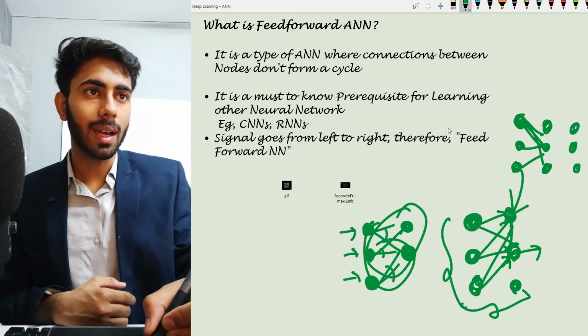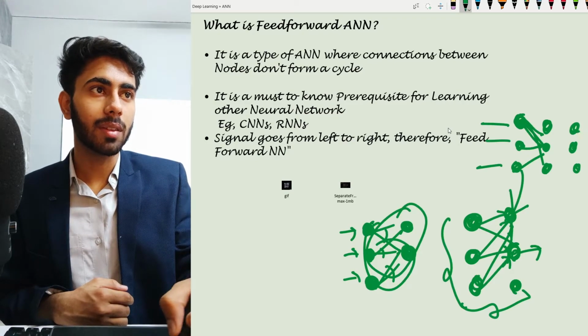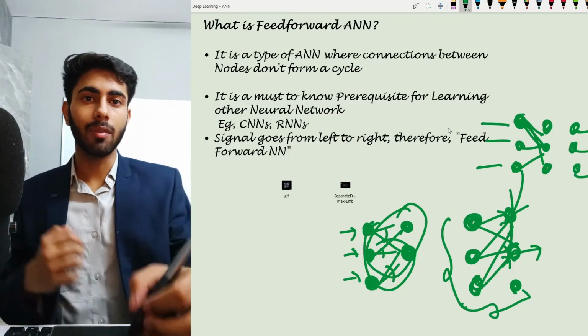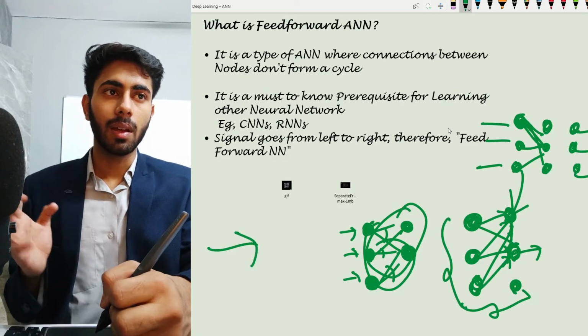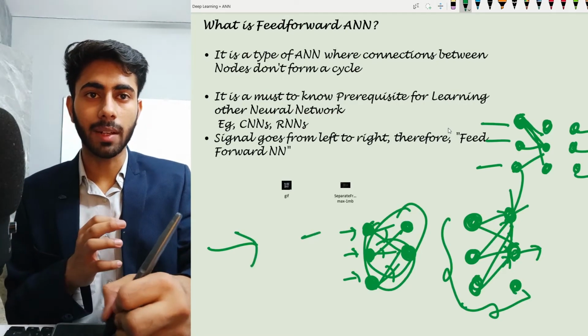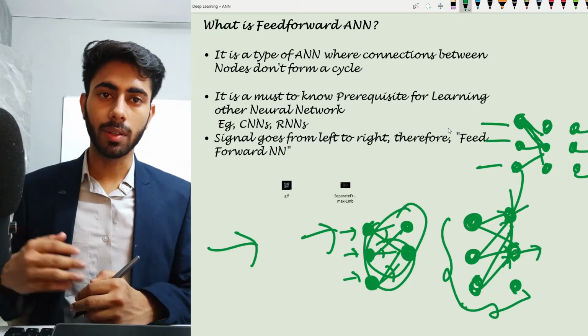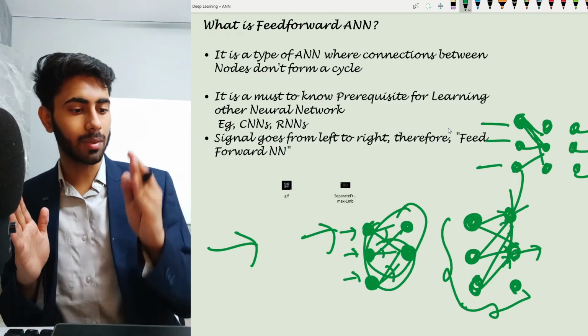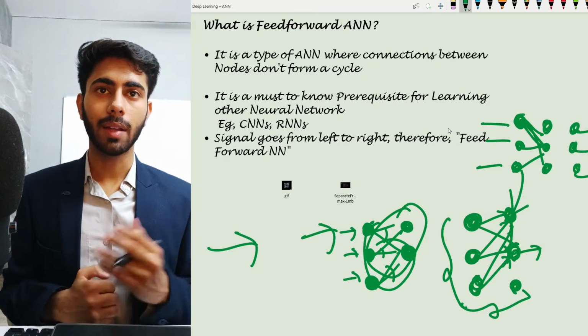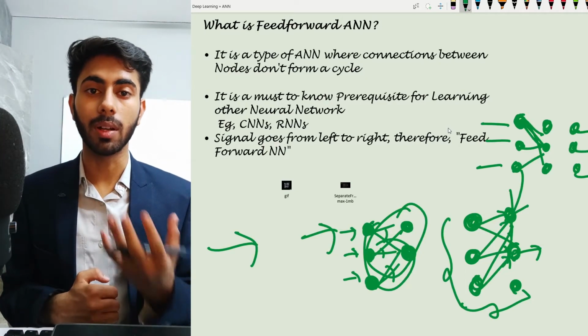And here you can see that I am feeding some input and I will be receiving some output from the right hand side. I will be feeding input from the left hand side, and I will be receiving output from the right hand side. Since this is going in the forward direction, I feed the input from the left and I receive the output on the right. Hence I got the name feed forward neural network.